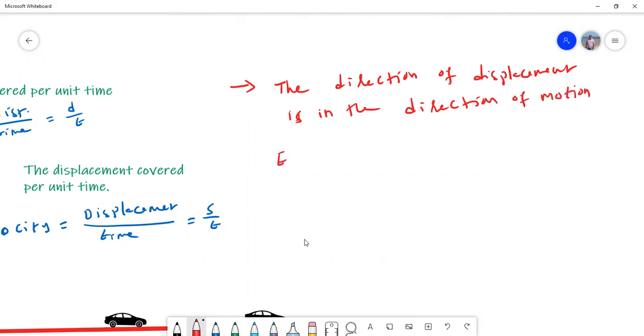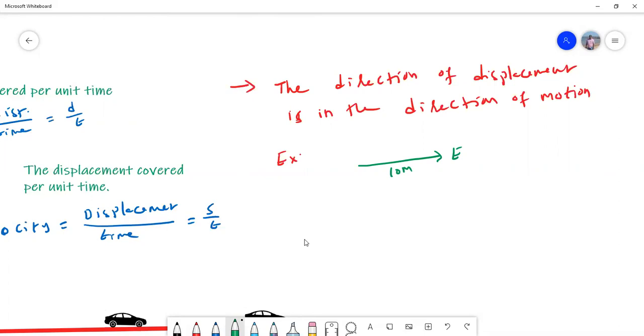For example, I'll say that a man walks towards east 10 meters along east. So what is the direction of displacement? Along east only. What is the magnitude of displacement? 10 meters. Direction is along east. So whatever the direction of motion, displacement also has the same direction.